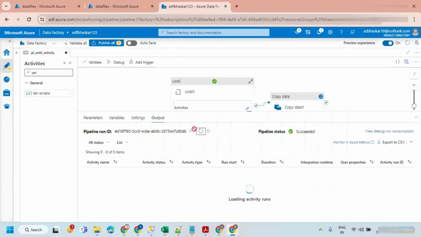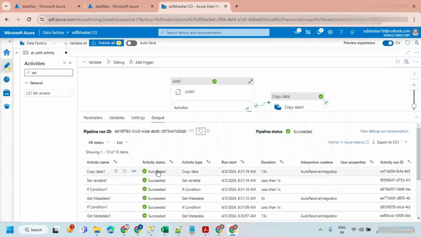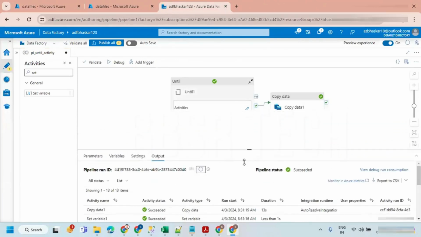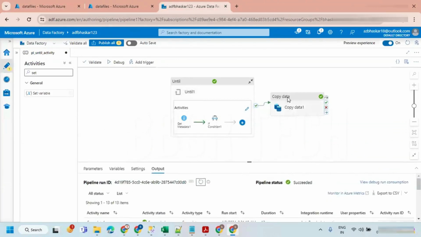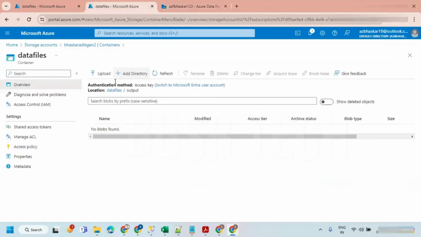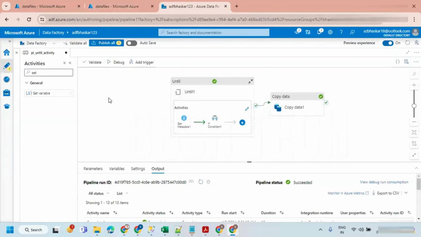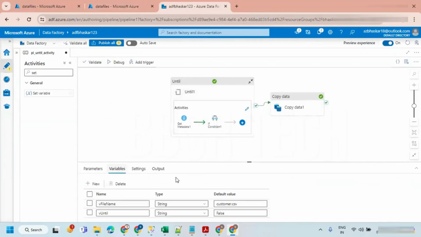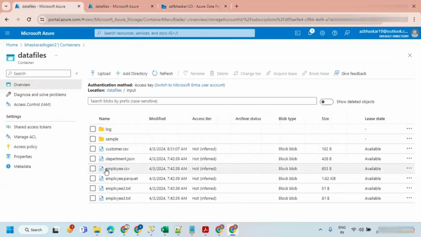Copy data is going on. Copy data is completed. So if the file is not available, it will not go for copy. If you go and see the data in the output, you can see customer.csv. Now I'm changing the value of the variable here. I'm taking employee.csv, so it will check for employee.csv. We have employee.csv. It is available.